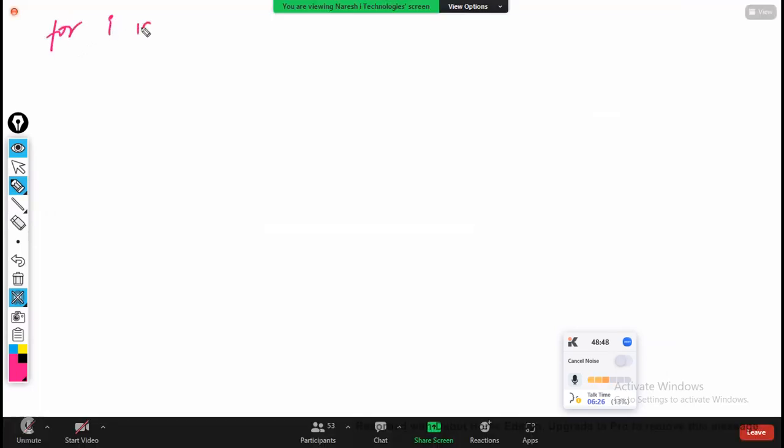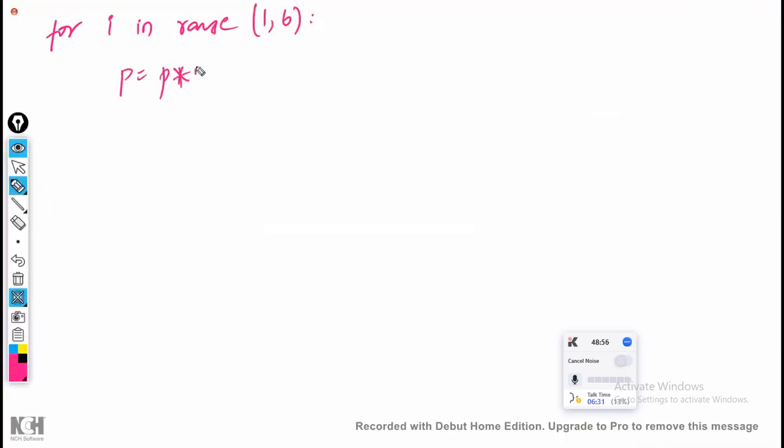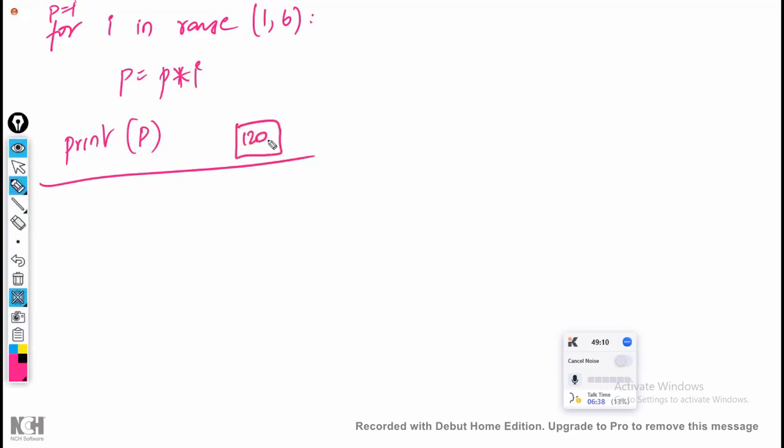The earlier example, what have we done? For I in range of 1 to 6, P is equal to P into I, where P is equal to 1, and finally you print P. What is the output of this? 120 is the output. Correct. Earlier only we have seen.